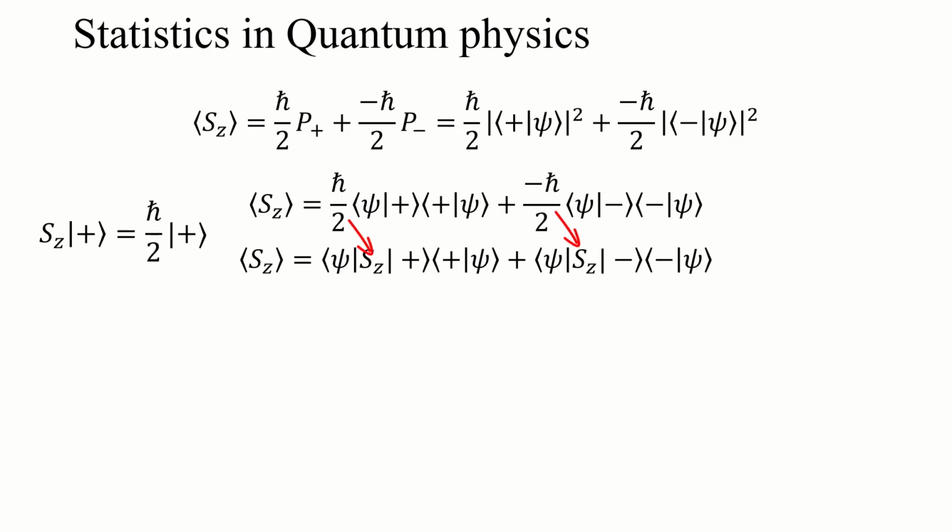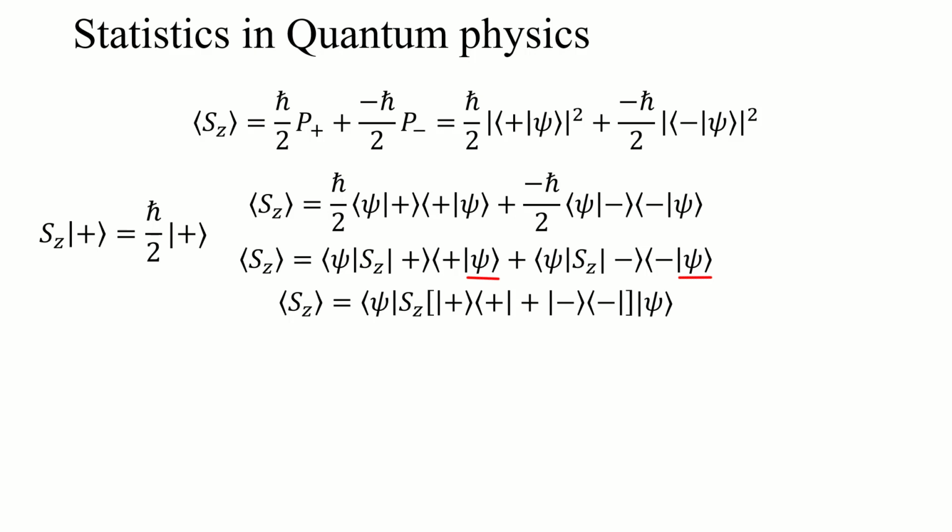Then we can just factor out the input ket and the input bra, and what we're left with in the middle is the spin in the z direction operator times the spin up ket bra outer product, and the spin down ket bra outer product. And if you recall, the completeness relation tells us that those two outer products are a way of writing the identity operator.